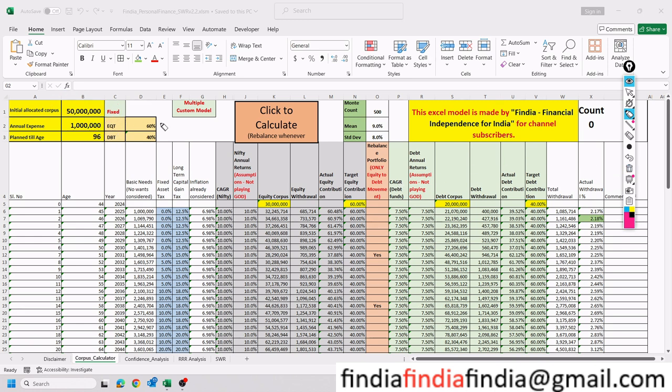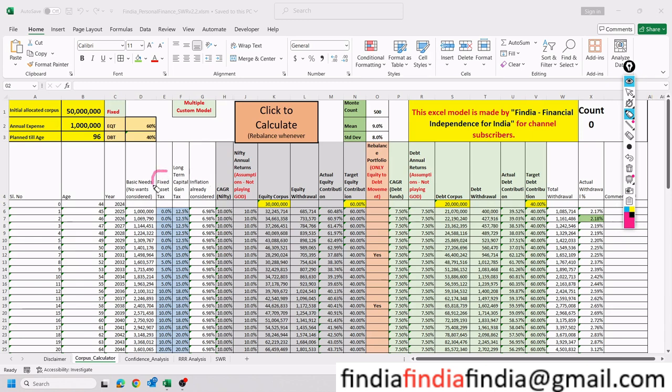So if you see here, we have a fixed model wherein all of the Nifty returns is considered as 10% throughout the years. All of the models are considered 10%, and of course, that's not how the market works. We all know that very well. But still, we just simulate this with a 10% Nifty model and try to figure out.